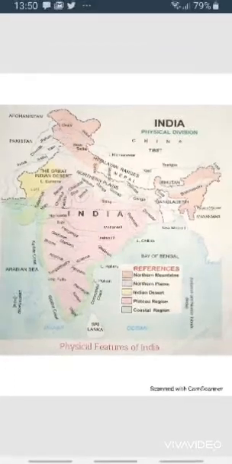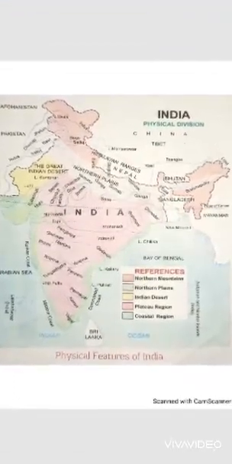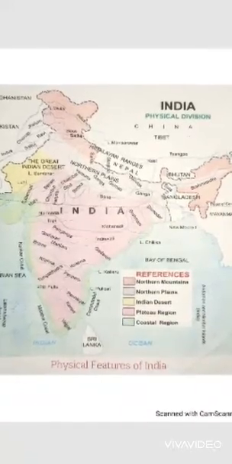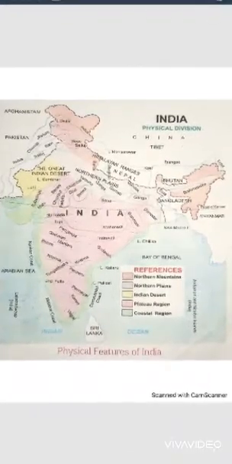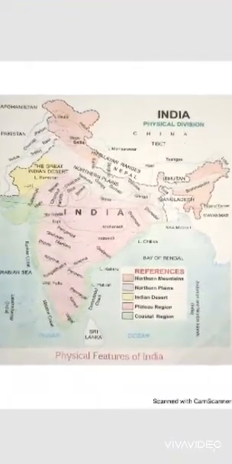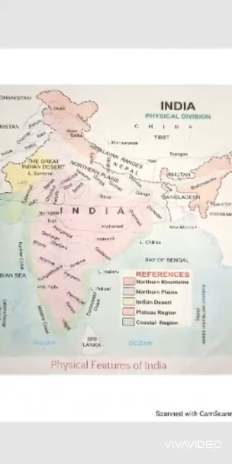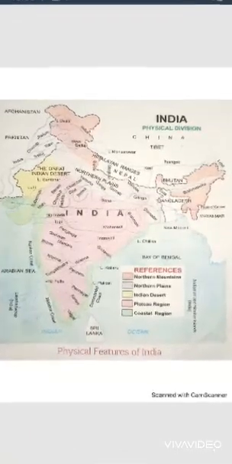There are 6 main regions according to land surface: the northern mountains, the northern plains, the Great Indian Desert, the southern plateaus, the coastal plains, and the islands. Mountains of India protect from extreme cold and guard the borders against enemies. The southern part of India is a peninsula.